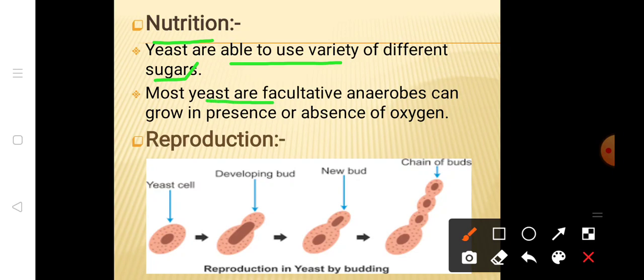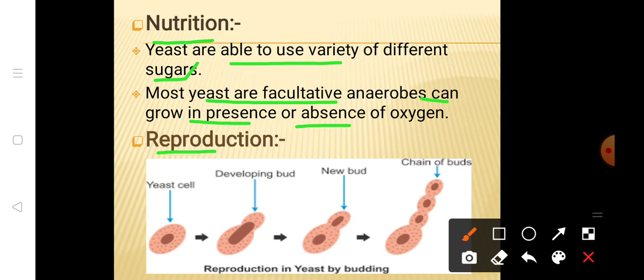Most yeasts are facultative anaerobes, which means they can grow in the presence or absence of oxygen. So this is all about the nutrition.